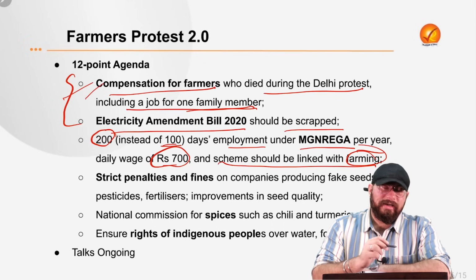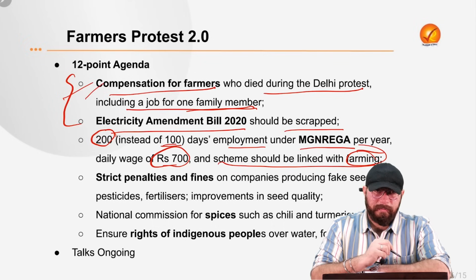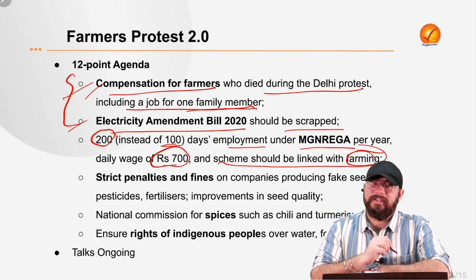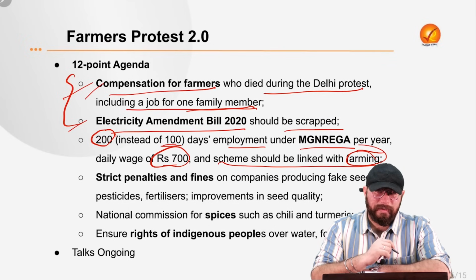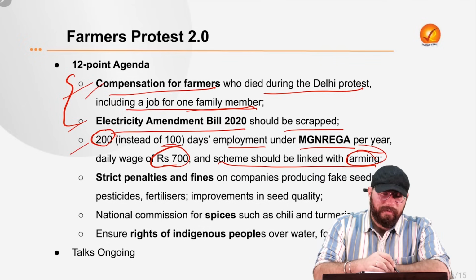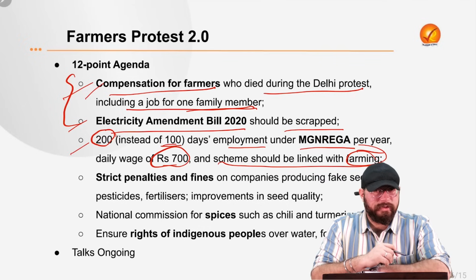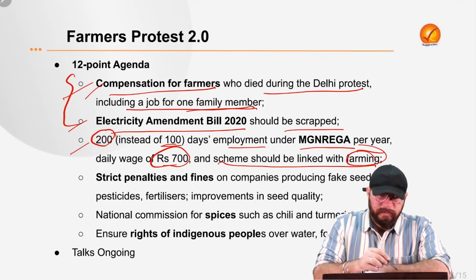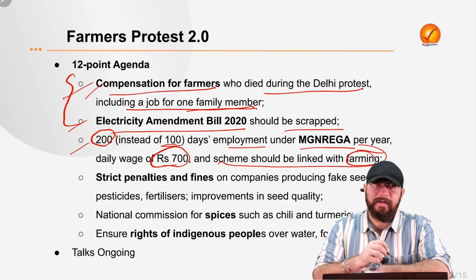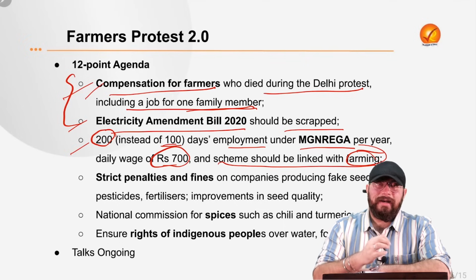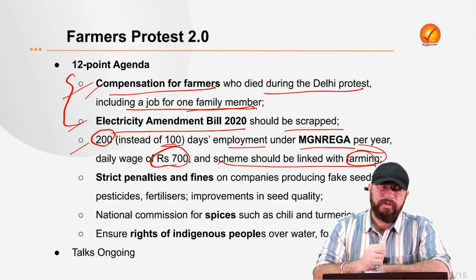So first is compensation for the farmers who died. Next is that the Electricity Amendment Bill of 2020 should be scrapped. Another one is in relation to MGNREGA: reforms are required by the farmers, that 200 days of employment should be provided, 700 should be the wage, and farming should also be included under MGNREGA.